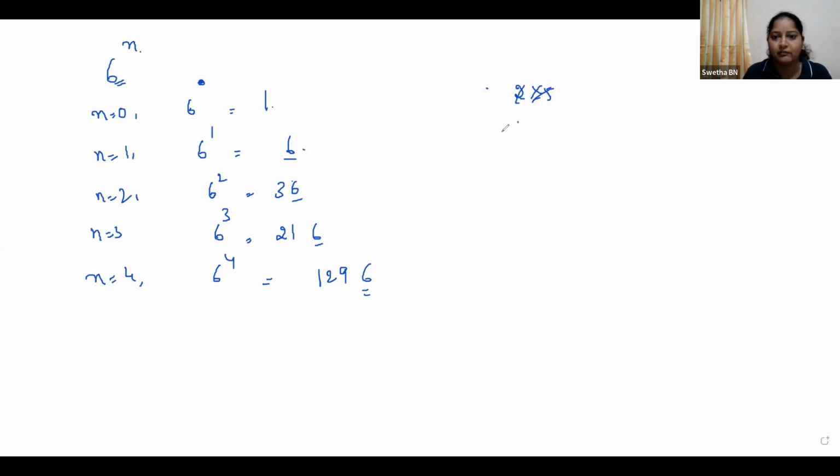See, if it is 10, we were getting 0, right? 10 to the power of 1 is 10. 10 square is 100. Then only we get 0. So here we are not getting 0. So prime factorization of 6 to the power of n does not contain prime number 5. Okay, that means no, we won't get 0 in units place. Did you understand?